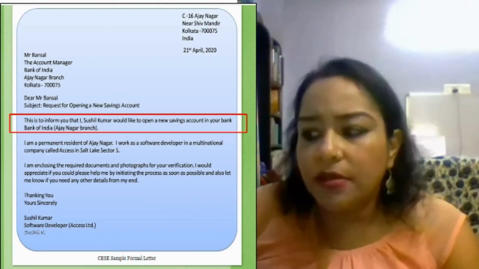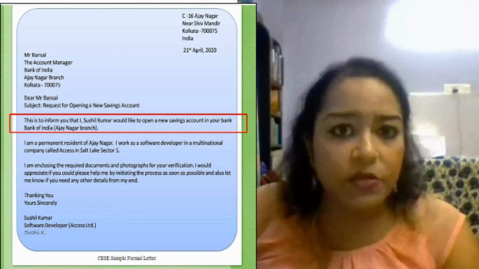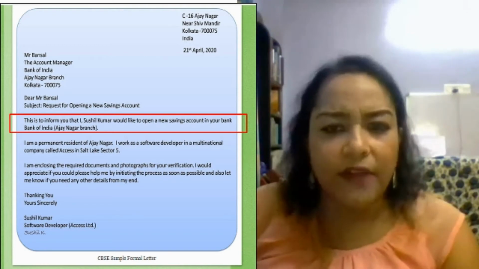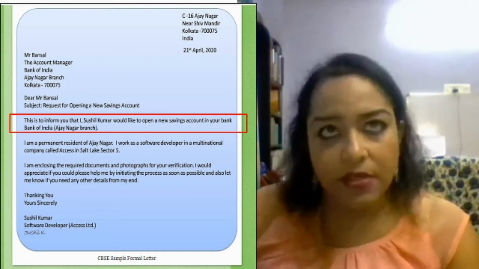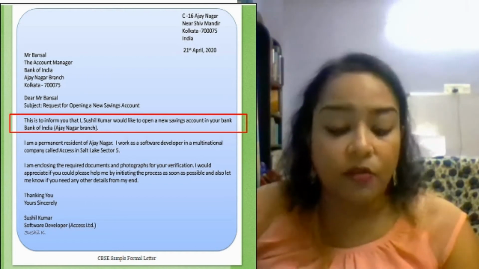For example, let's say there's a job advertisement in any newspaper, and you want to write a letter to apply for that job. It is very important that your first line should be, "This is in reference to the advertisement published in your newspaper." These lines are very important in your formal letter.